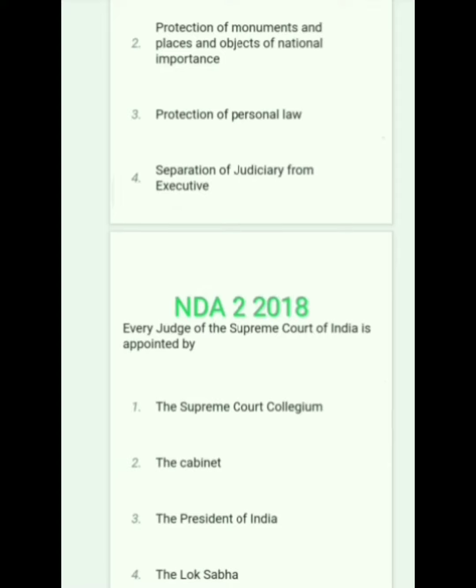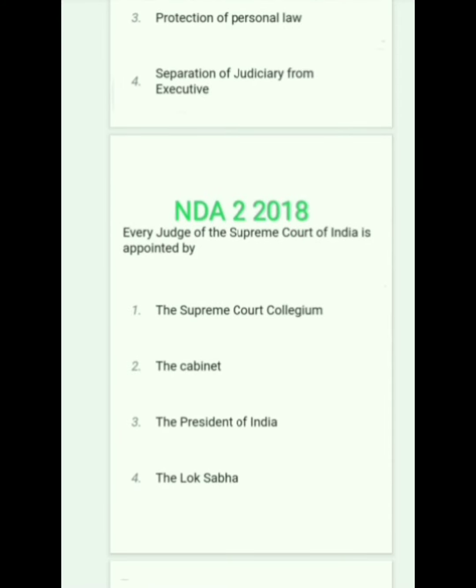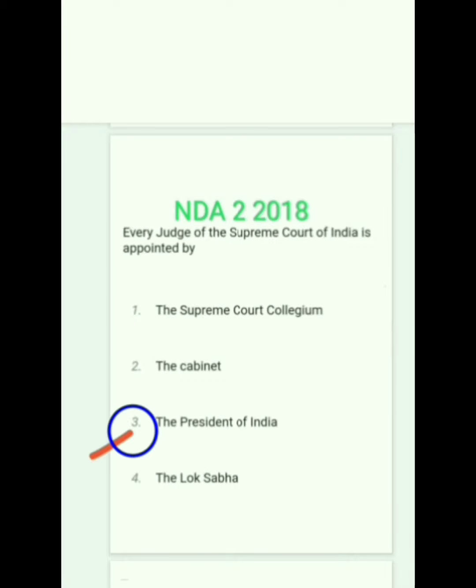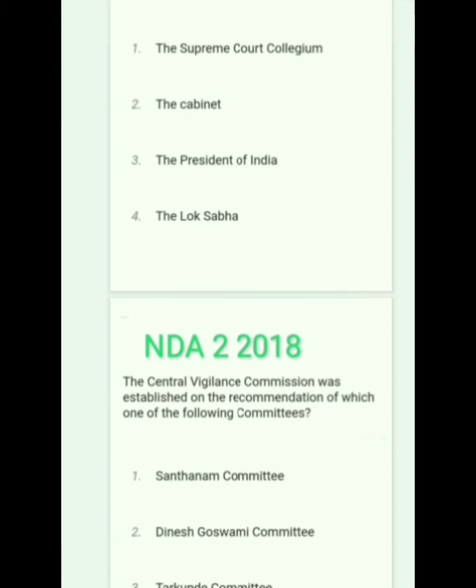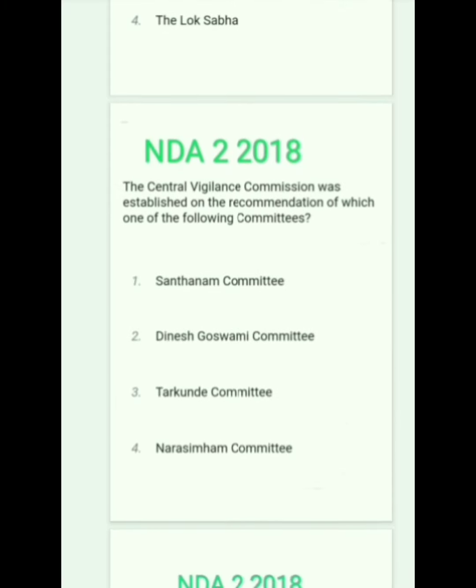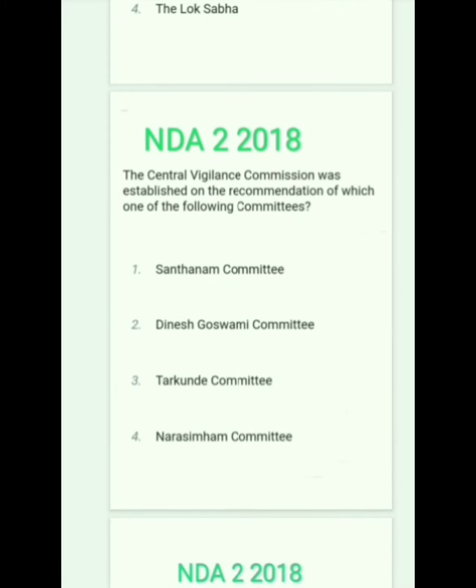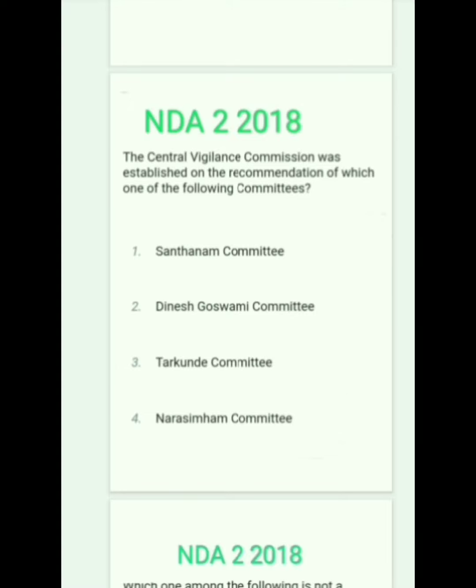Next question. Every judge of the Supreme Court of India is appointed by the President of India. So the correct answer is option 3. Next question. The Central Vigilance Commission was established on the recommendation of which one of the following committees? Santhanam Committee. Option A is correct.